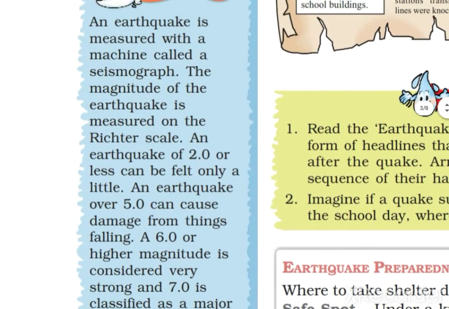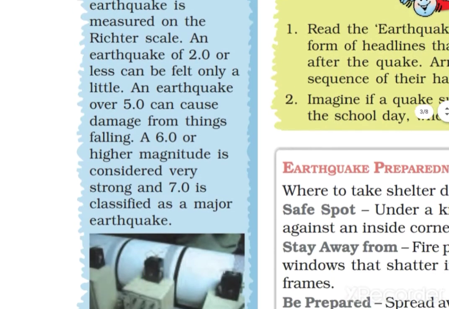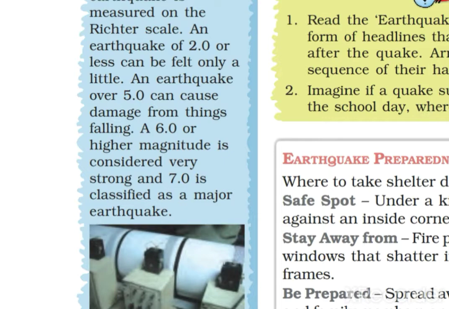Along with this, here is also some informative material given in the blue box. An earthquake is measured with a machine called a seismograph. The magnitude of an earthquake is measured on the Richter scale. An earthquake of 2 or less can be felt only a little, because it is very minimal. An earthquake over 5 magnitude can cause damage from things falling. A 6 or higher magnitude is considered very strong, and 7 is classified as a major earthquake.